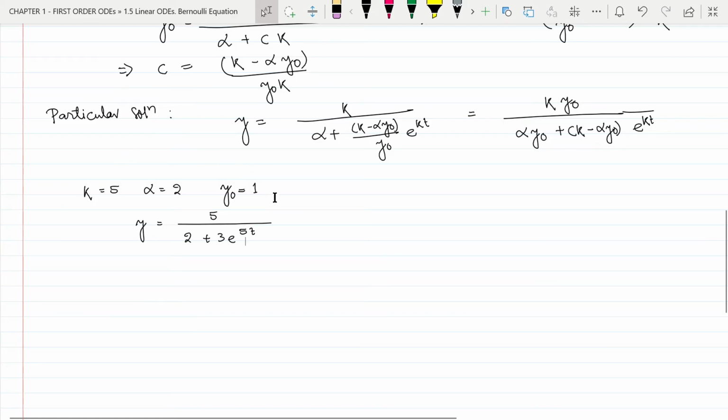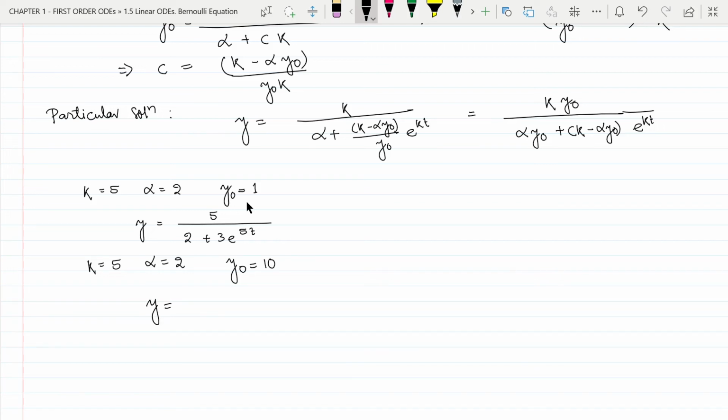Now let us take a higher value of y naught and see what happens. Let us take y naught equal to 10 with the same k and alpha values. So we have k equal to 5, alpha equal to 2, and y naught equal to 10. Now the particular solution becomes y equal to, the numerator we have k y naught, which is 50.